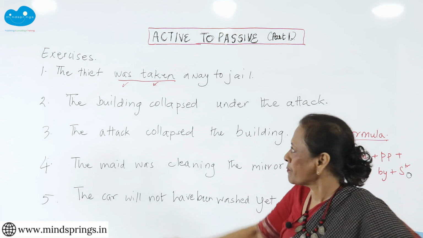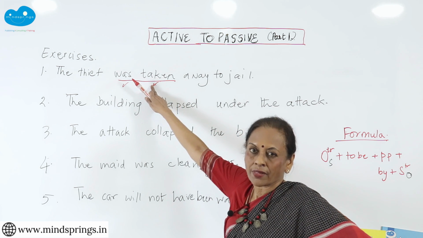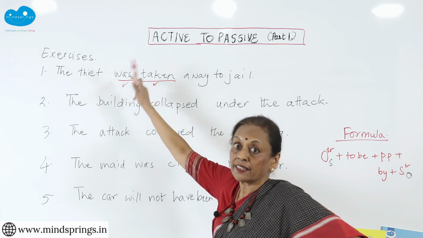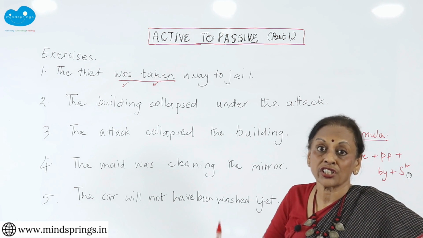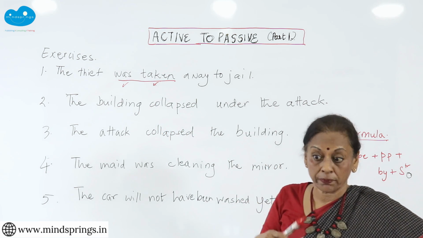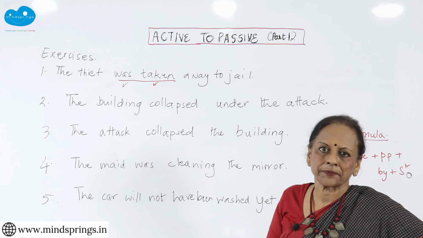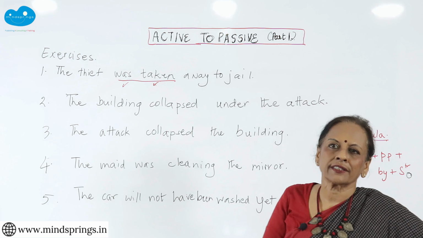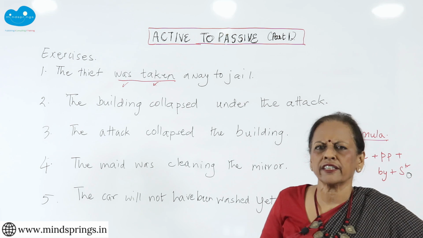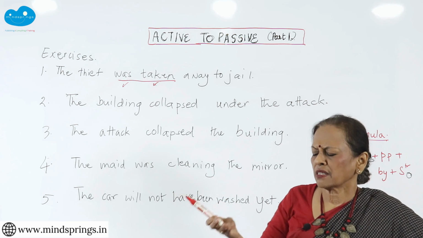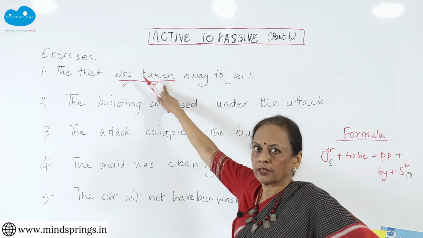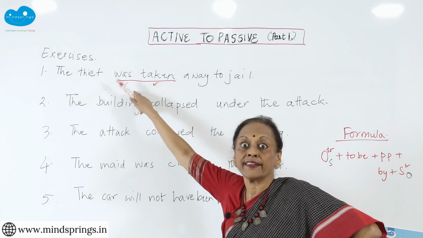Took. It will be the past tense of this, because we don't need the to be in an active sentence, but this is holding the tense of the original. The original active sentence's tense is sitting in the to be. I hope this is why I am doing the exercise, so that you understand. To be holds the tense, not the past participle. Past participle is constant, as we saw, whether it is simple present or continuous or past or whatever, this will never change, but this is where the tense is being held.